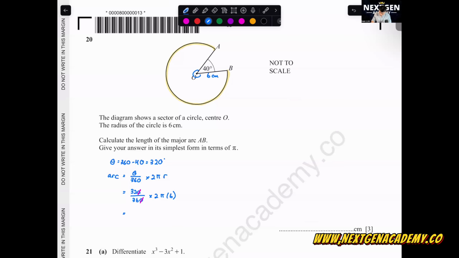Maybe we can do this 32 and 36 first. We can divide it by how much? 4. You can divide by 4, right? 8 and 9. So 8 over 9 times 12 pi. What else can we do? We can divide it by 3. This one can divide by 3, 3 and 4. So 8 times 4 will be 32 over 3 pi.